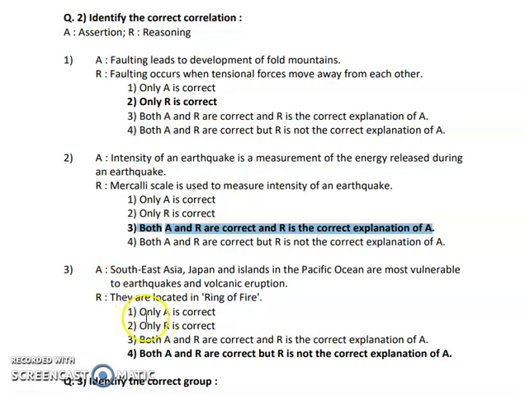Okay, and they are located in the ring of fire. So they are not located actually in the ring of fire. Okay, they are basically located in the circum-Pacific belt, which is called the ring of fire. So both A and R are correct, but R is not a correct explanation of A. So this is the right answer.